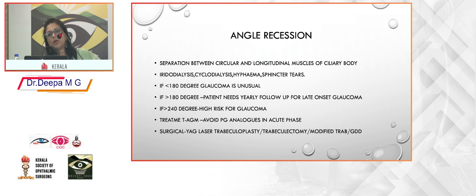A late onset glaucoma, which is very common after trauma, is angle recession, where there is a separation between the circular and longitudinal muscles of the ciliary body. There is hydrodialysis, cyclodialysis, hyphema, sphincter tears, etc., which is associated. If it is a less than 180 degree tear, glaucoma is unusual. If it is more than 180 degree angle recession, the patient needs yearly follow-up for late onset glaucoma. If it is more than 240 degree, then there is a high risk for glaucoma. The treatment is by giving anti-glaucoma medications, but usually it may go into something like primary open angle glaucoma, leading on all the management modalities used in the same.